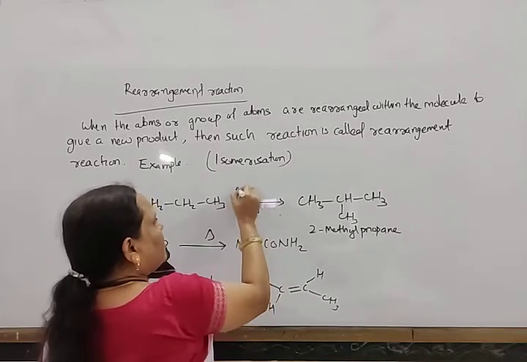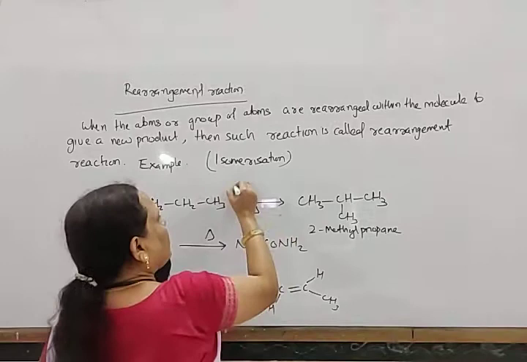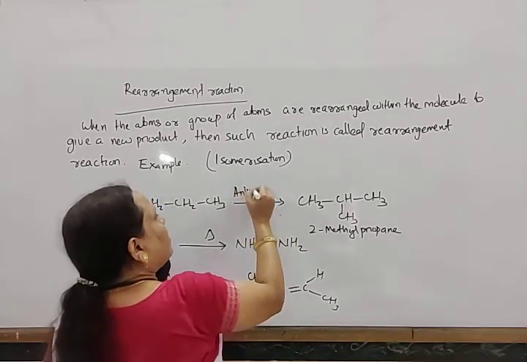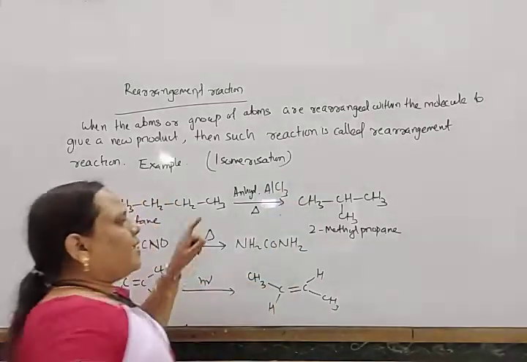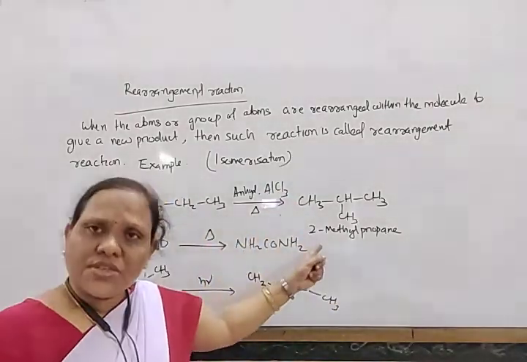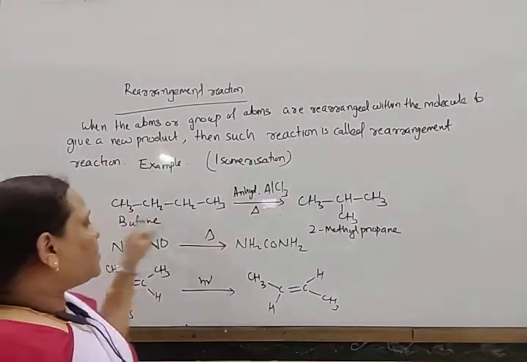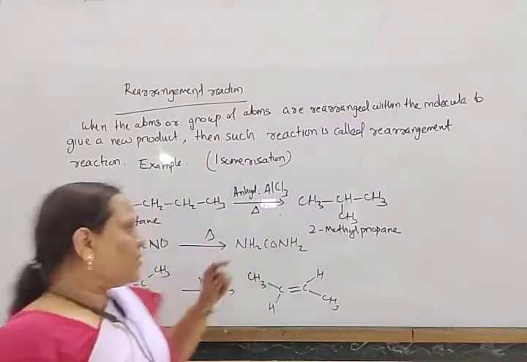It is the better way to write. Anhydrous aluminum chloride, it gives 2-methyl propane. So these two are isomers of each other. In this way, this is known as isomerization or rearrangement reaction.